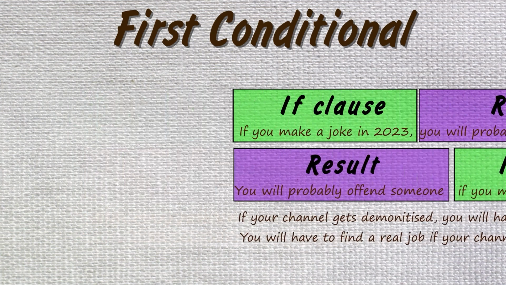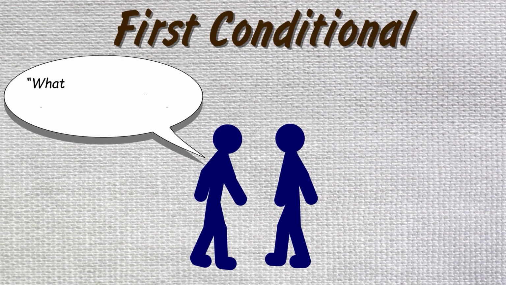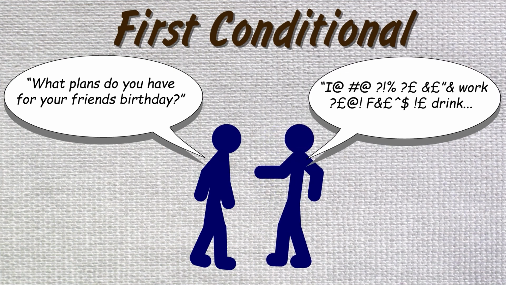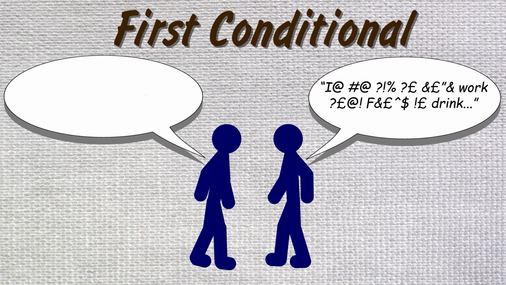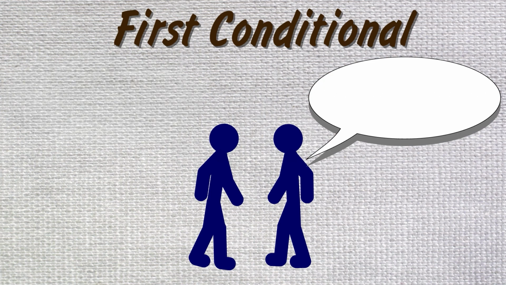Let's imagine you're talking to your English friend and you ask them, "What plans do you have for your friend's birthday?" And she says, "If we can get the time off work, we'll go for a drink." And then you're like, "What did you just say?" And because she's a nice friend, she repeats the answer really slowly.